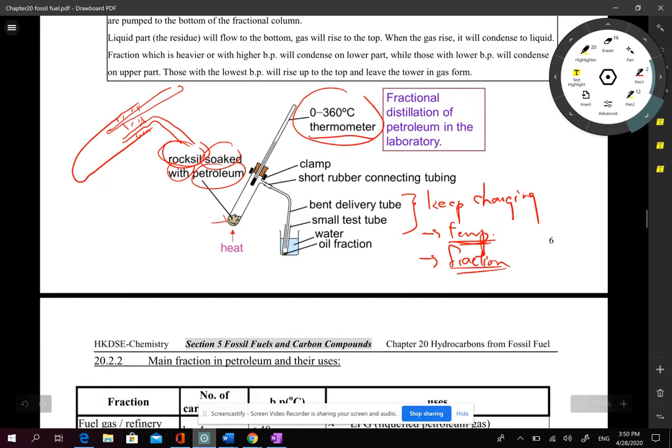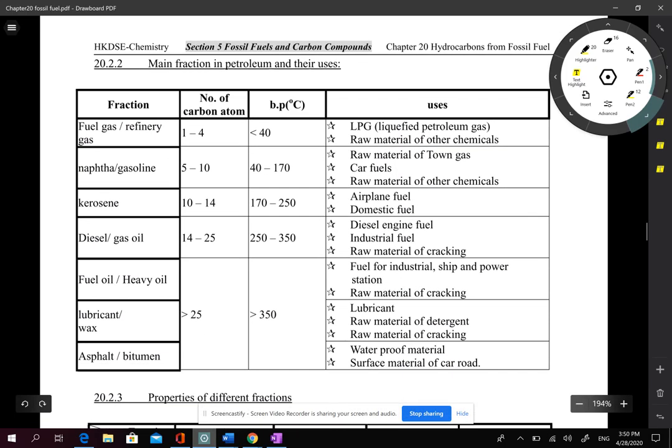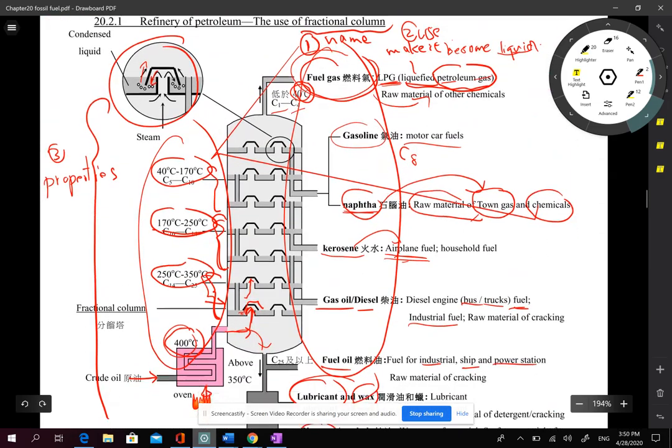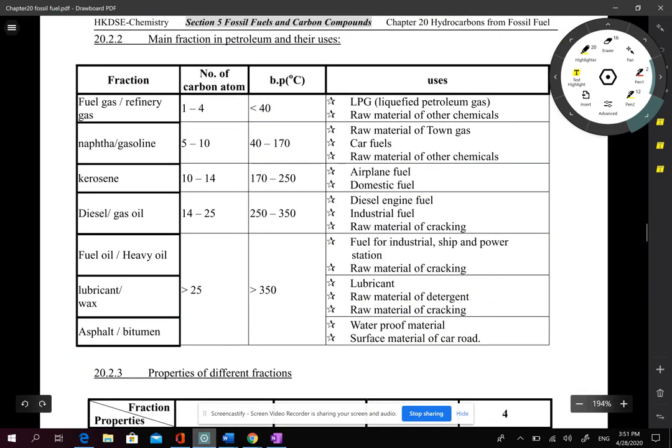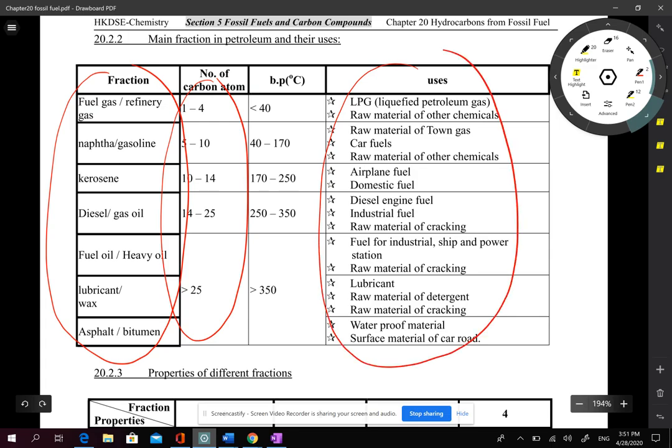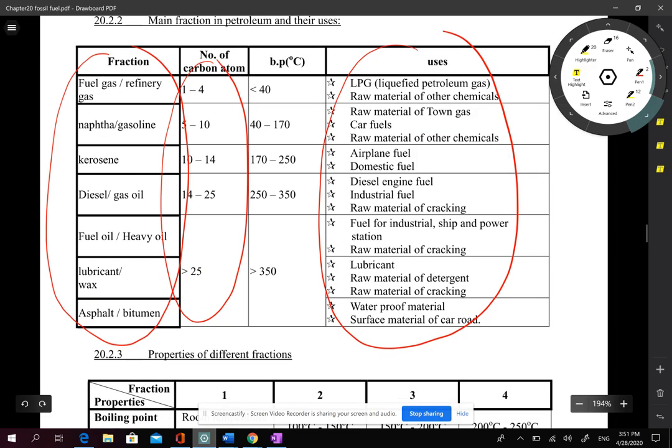So remember how to draw it. And I have told you that for the different fractions, there are several things you need to remember. Actually, you can use this table to remember it: the name of the fractions according to the temperature, the boiling point, usually how many carbons it contains, and the use of the different fractions. Some students will think that it is quite difficult to remember the different fractions.